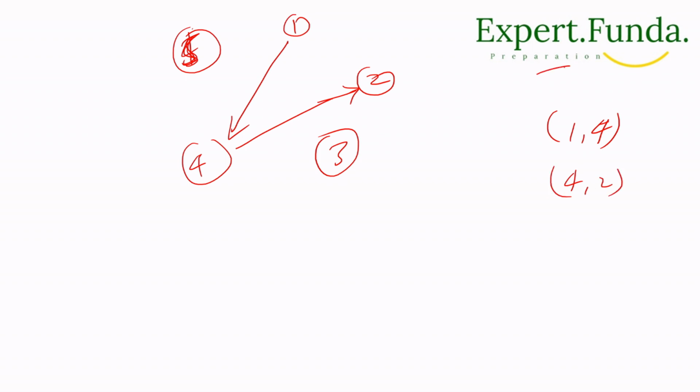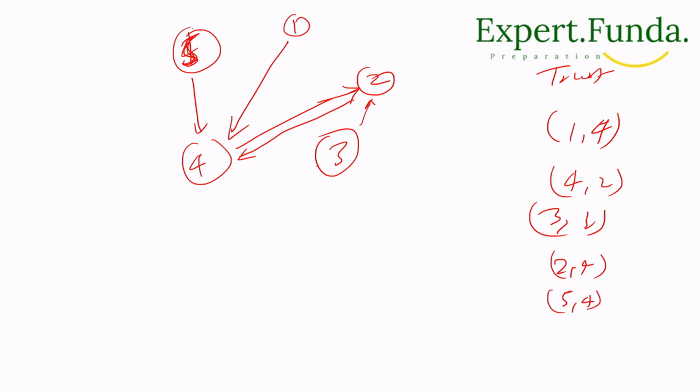Next, suppose 3 is going to 2. We will say 3 2. Next we will take 2 is coming to 4, like this. So 2 4 we can say. Now 5 is coming to here, so this is 5 4, and one more condition we will take, this one. So 3 4.